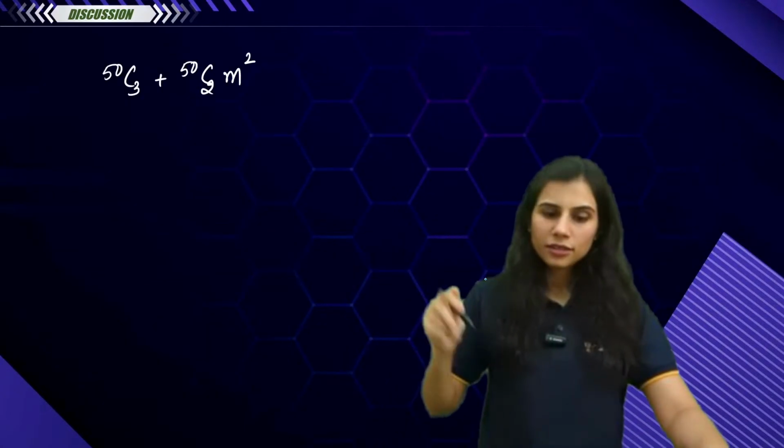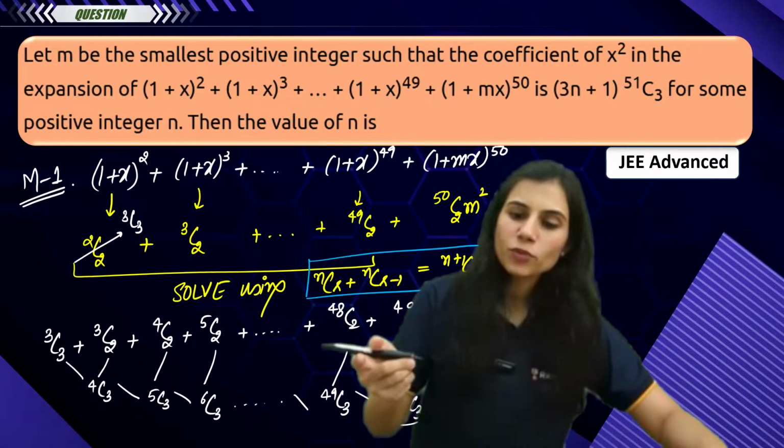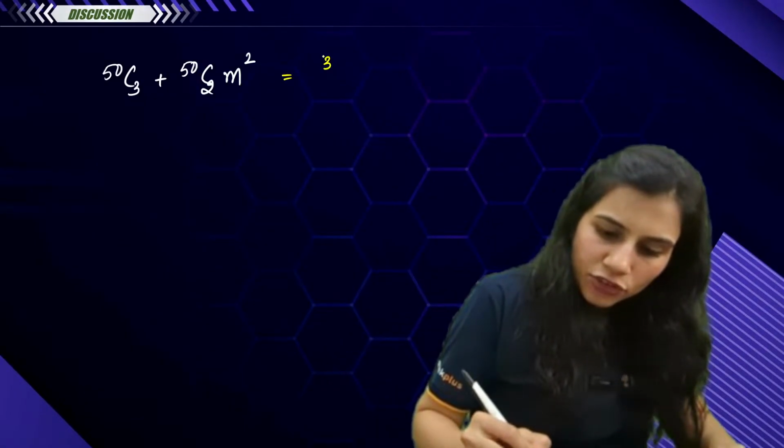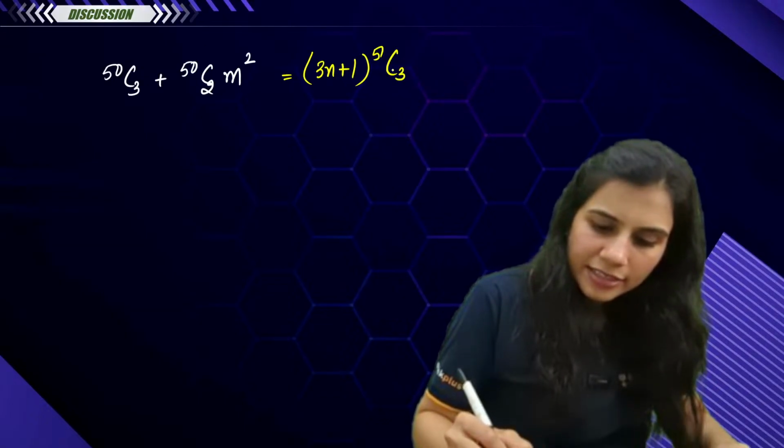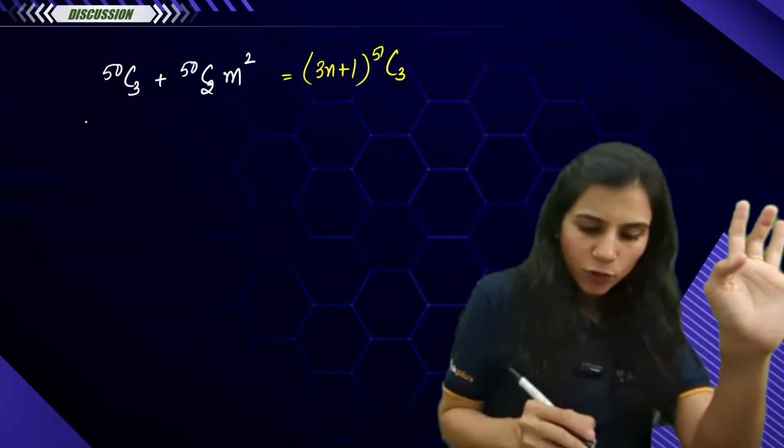Is this cool? This value is given to you in the question to be 3n plus 1 times 51C3. Now let's simplify, okay? Let's simplify.